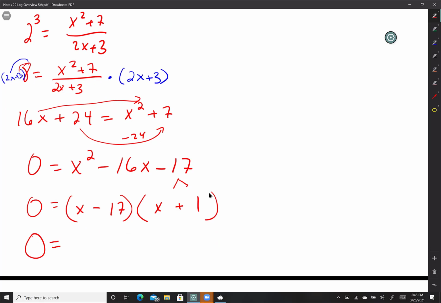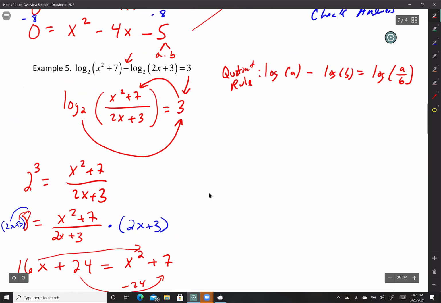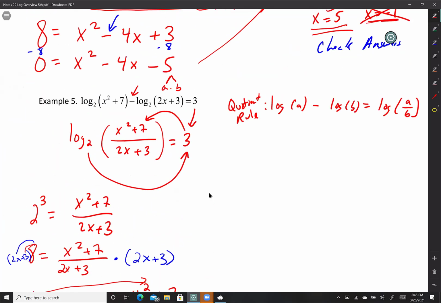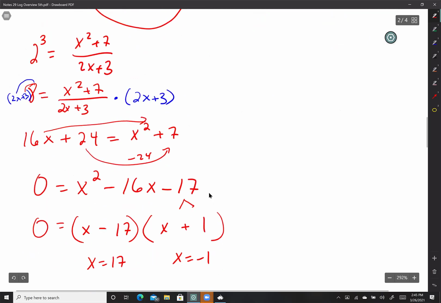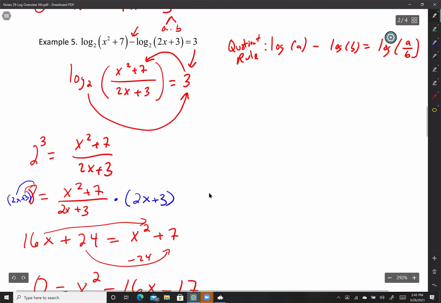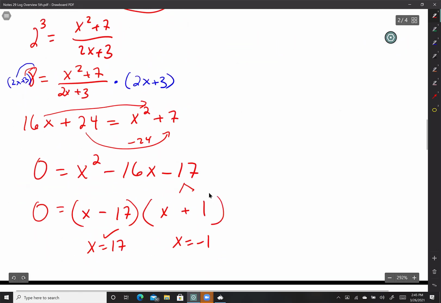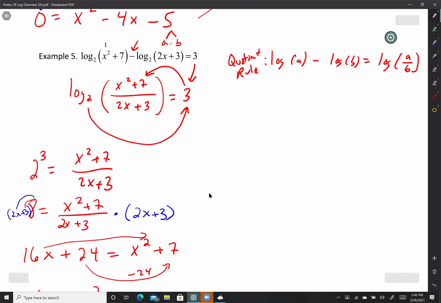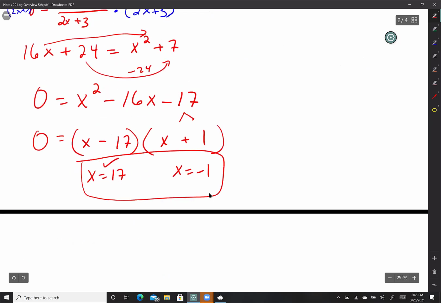Anyways, so here we go, guys. I'm just gonna solve for x. X equals, I don't know why I wrote 0 equals when I can already solve right here. X equals 17 and x equals negative 1. Now I gotta test them, right? So I gotta see if I get a positive argument. So I just come up here and let's see, 17 squared plus 7. Okay, the 17 is gonna work for sure because that's overkill. 17 squared plus 7, that's a positive number. 2 times 17, double that, plus 3, positive number. What about the negative 1? So negative 1 squared is 1. 1 plus 7, that's still positive. Negative 2 plus 3, that's a positive 1. Yep, they both work. So on this one, both of them work.